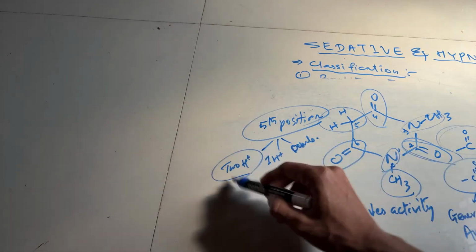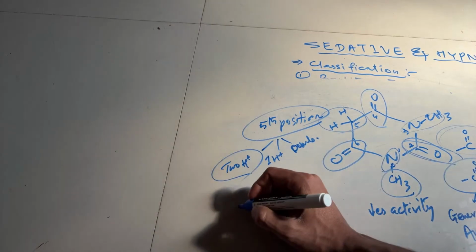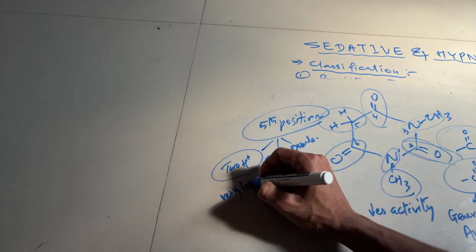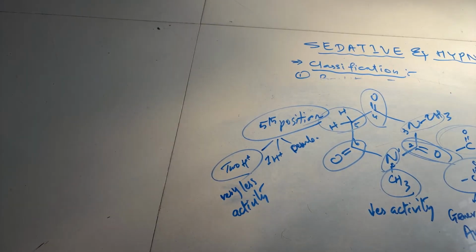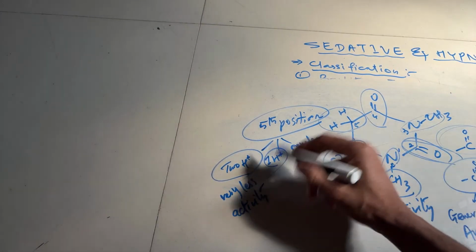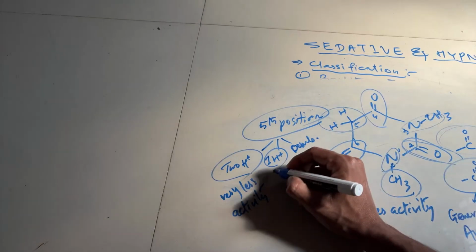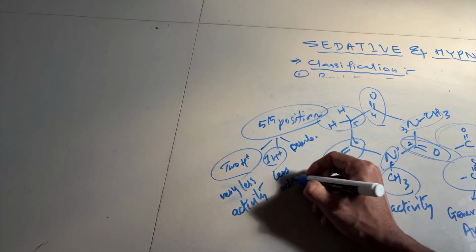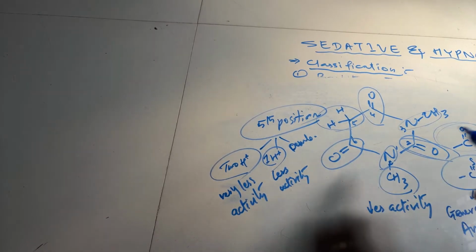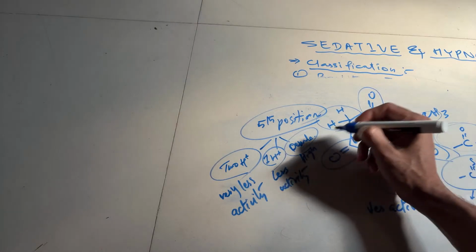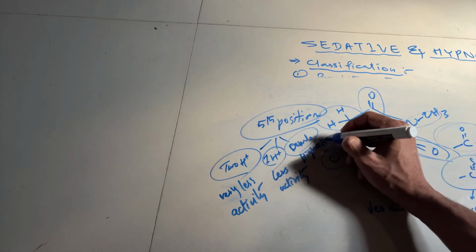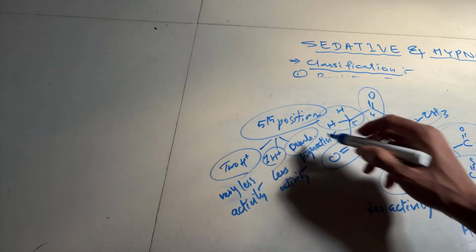In the case of 2 protons, there will be very little activity. If 1 proton, then a little bit less activity will be there. So you can say only less activity. If both the protons are substituted with some other group, then high activity will be there, or you can say highly potent.